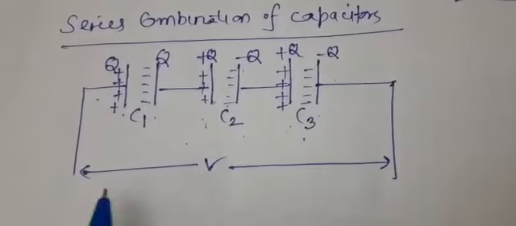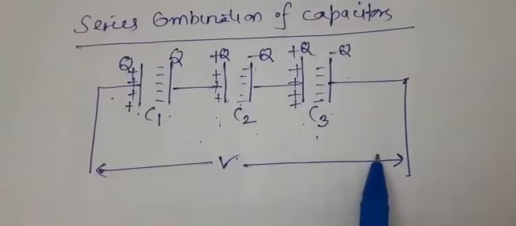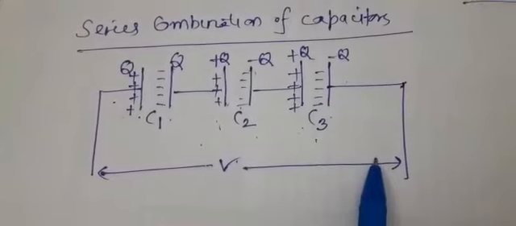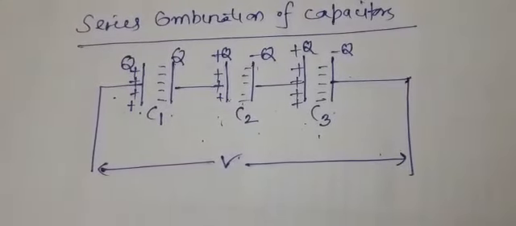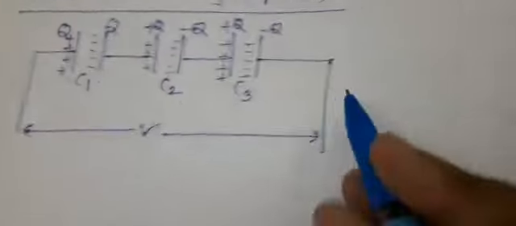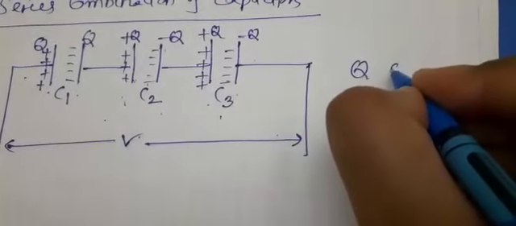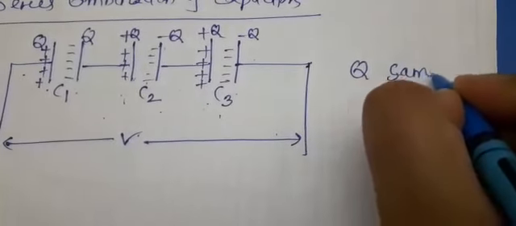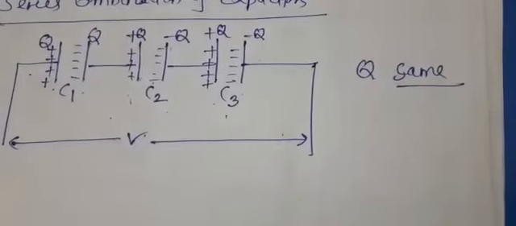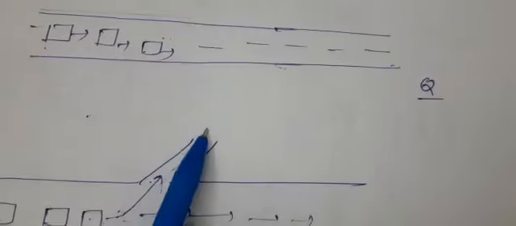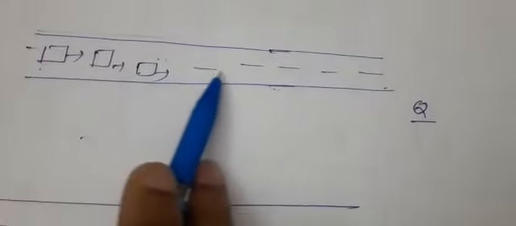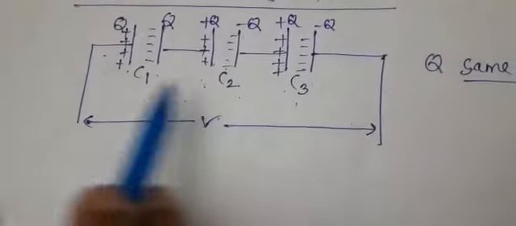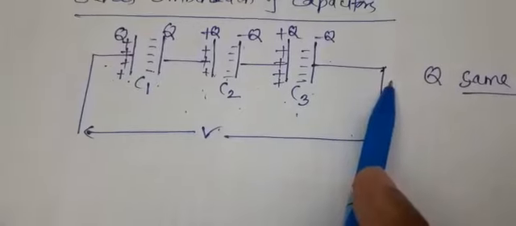Now, these 3 capacitors are connected in series. So what do we conclude? The capacitors are said to be connected in series when the same charge flows. What factor will remain to be the same? Charge remains the same for all the three capacitors. Like I have taken this example, all the charge is remaining same throughout the path. So we have taken no loss of charge will be there. All the charge will be transferred.